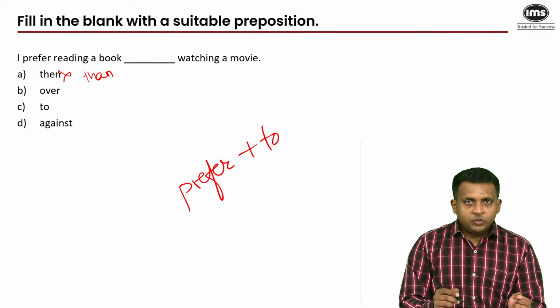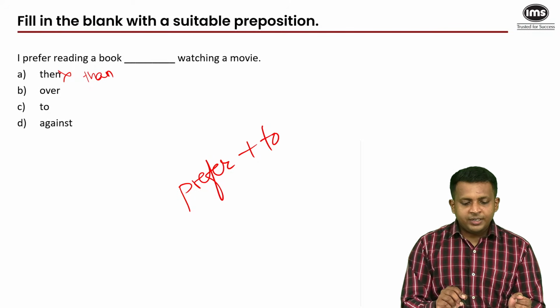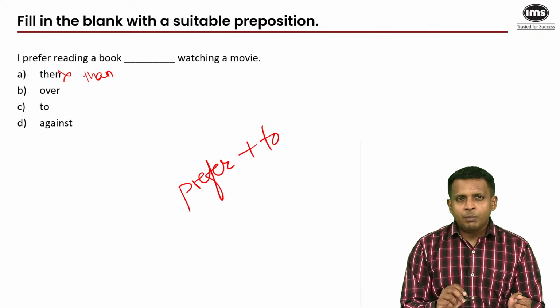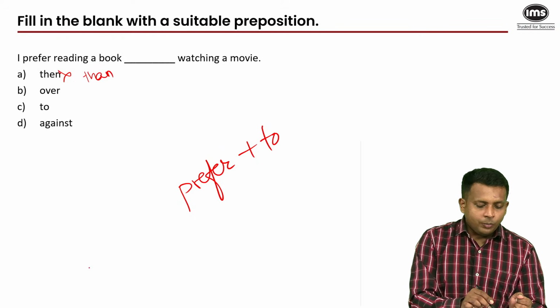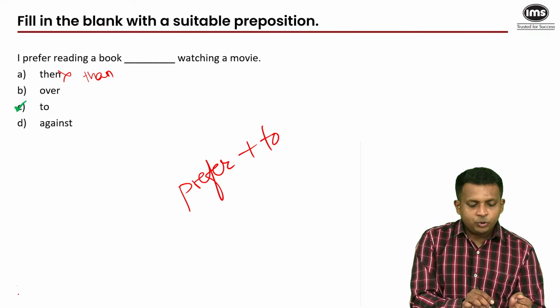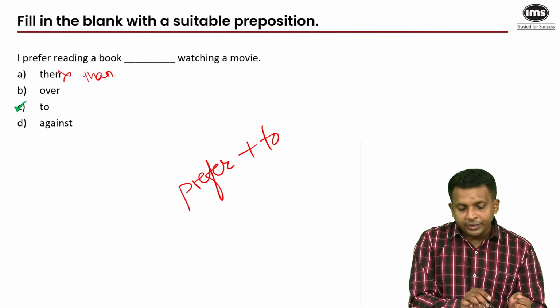So you have to spot the prepositional error in the remaining options. This question asks you to find a suitable preposition, but this is a fairly often used word, and by now you may have come across this error numerous times in your practice material. So you would know by now that obviously prefer has to go with to. So the correct answer is I prefer reading a book to watching a movie.